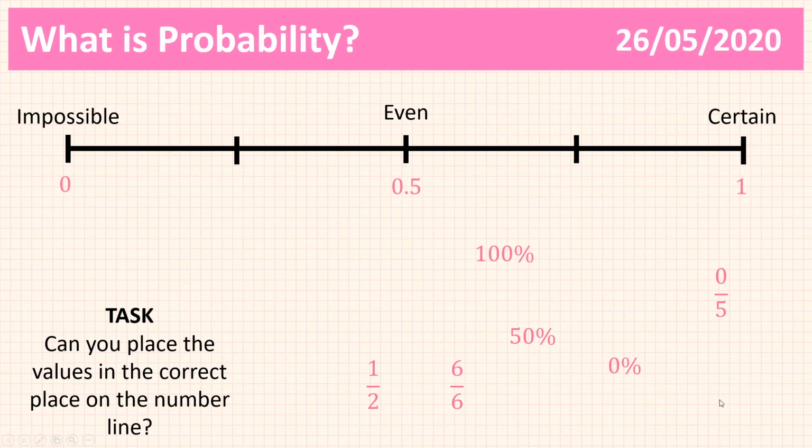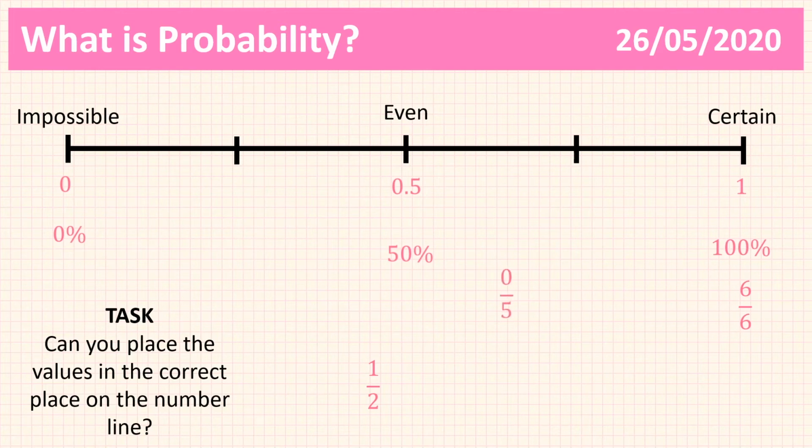Now let's look at some of the percentages. We've got 50%, which is even, makes sense. 100% is certain, which makes sense, because if 50% is a 50% chance of something happening, 100% will definitely be certain. If you're 100% going to do something, you're definitely going to do it. And the last one is 0%, which is impossible. 0% chance of something happening, it will never happen. And the last ones would be 6 out of 6, or 6/6, a fraction, that's certain. That's definitely going to happen. 0 out of 5 is impossible, and obviously a half is even.